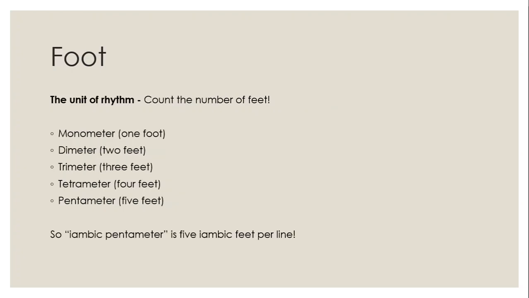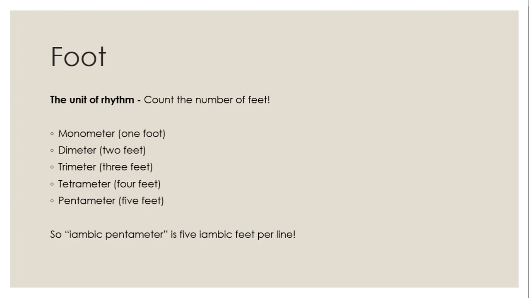Okay, then we have something called foot, and this is the unit of rhythm. So you're counting the number of feet, or the number of units, that you have on a line. Monometer is 1 foot, dimeter is 2 feet, trimeter is 3 feet, tetrameter is 4 feet, and pentameter is 5 feet.